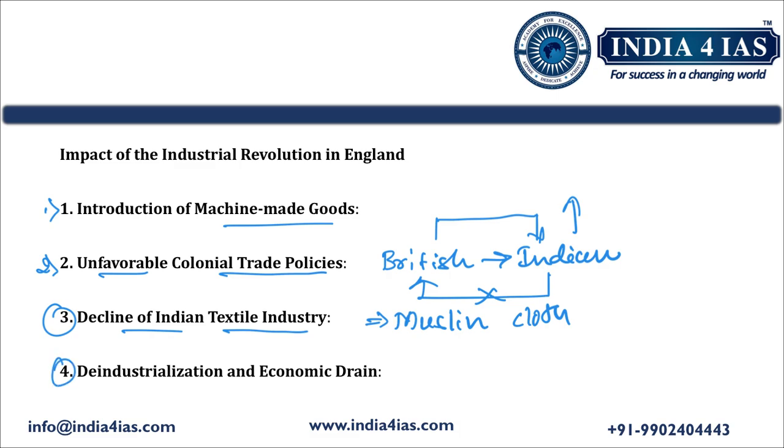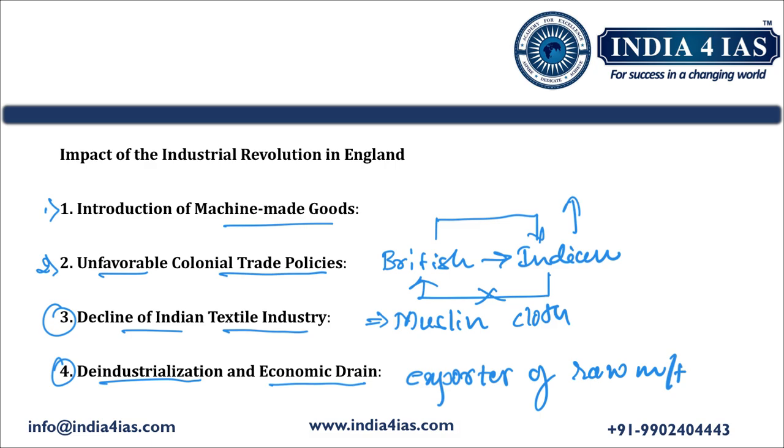Then the fourth point is deindustrialization and economic drain. British economic policies during and after the Industrial Revolution led to a process of deindustrialization in India. This means that the traditional manufacturing sectors in India, particularly the handicrafts, were dismantled, and India was converted into an exporter of raw materials and an importer of finished British goods.